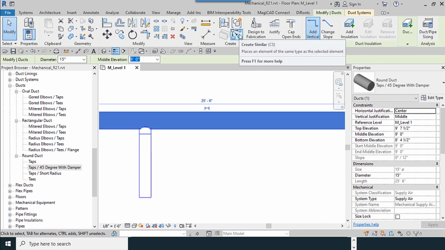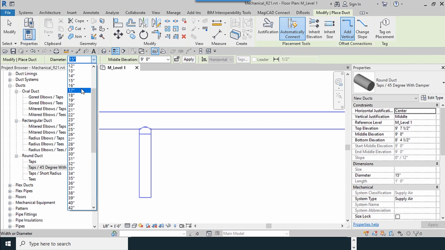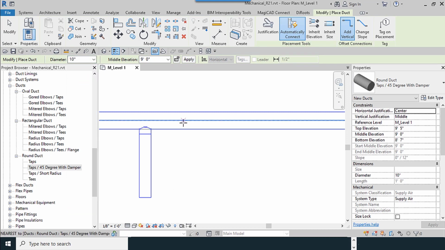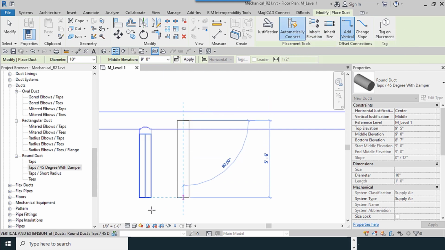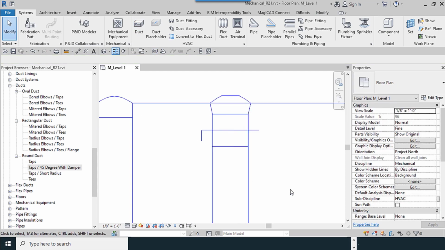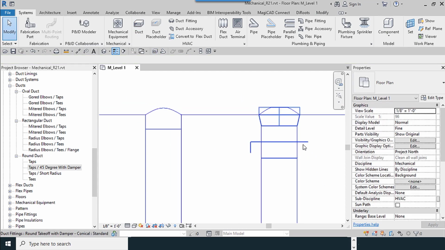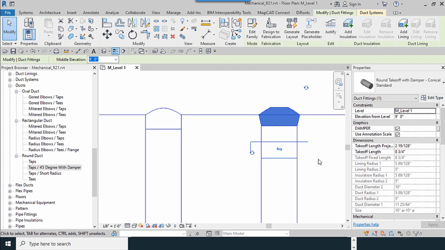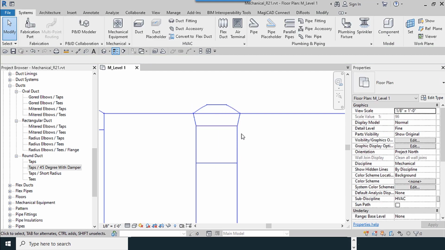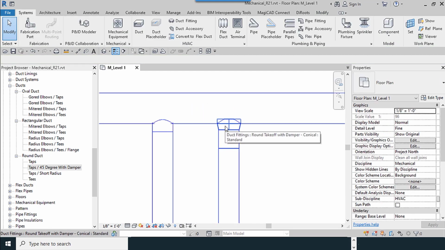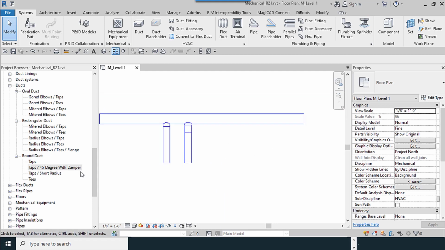I select duct again using create similar. I choose 10 inches for the diameter, and it is important to mention that automatically connect must be active. This connection is the conical with damper. Okay, select it, uncheck the damper. This family is not default of the software. So this is for the round one.